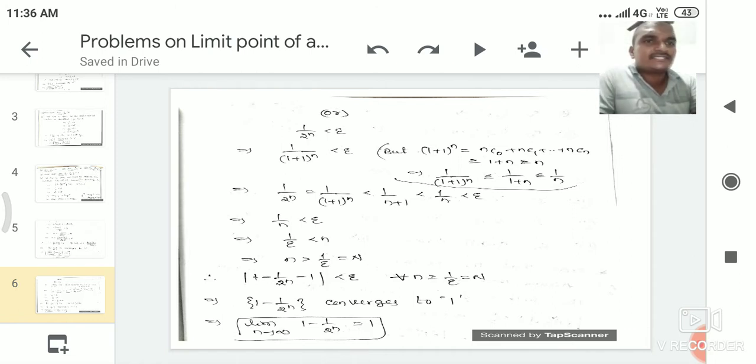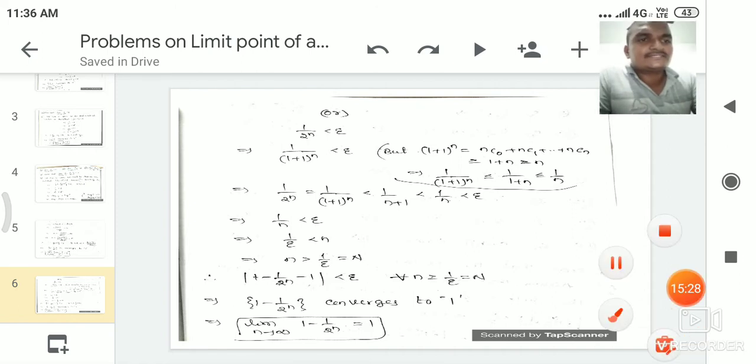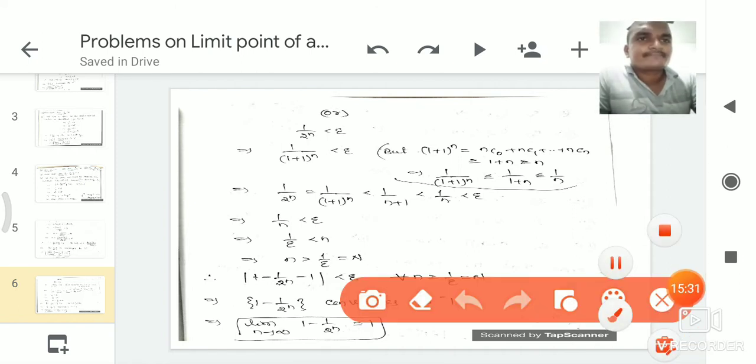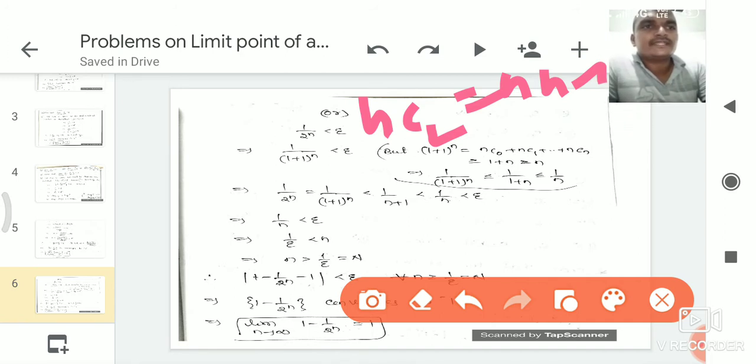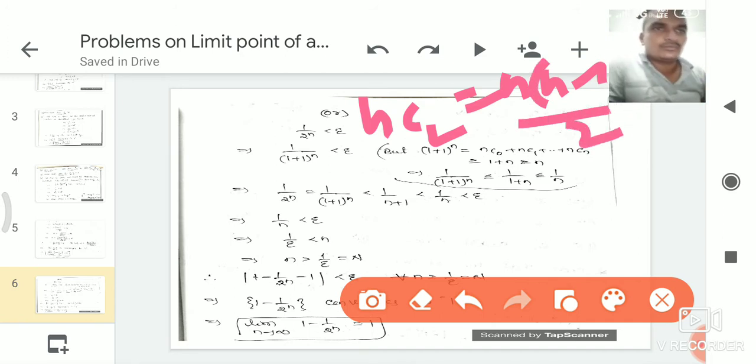The third term of this expansion is nc2, which is n into n minus 1 by 2. And the last value ncn is again 1. nc3 is n into n minus 1 into n minus 2 by 3. The sum of these values is compulsorily greater than or equal to n.